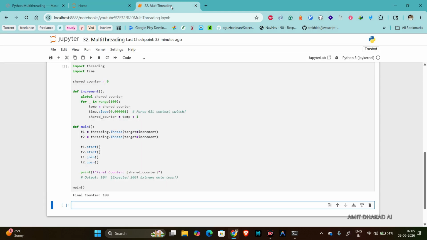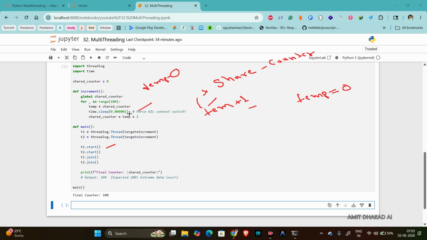First, T1 will start. It will go here, it will read shared counter as 0. And it will go inside, so it will assign temp equals to 0, right? And it will go to sleep. Next, T2 is started, so T2 will also come here, and for T2 also, temp equals 0, right? Because T1 has not incremented at that time. So temp for T2 is 0. It will also go to sleep, then T1 will wake up.